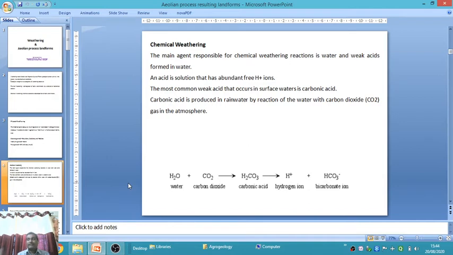When water reacts with carbon dioxide, a gas present in the atmosphere, you see the reaction below: H2O, water, plus CO2 forms carbonic acid, which separates into a hydrogen ion and a bicarbonate ion. This is one of the best examples of chemical weathering.